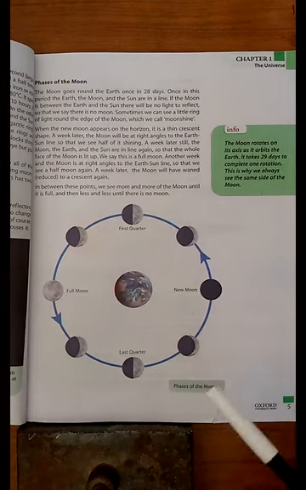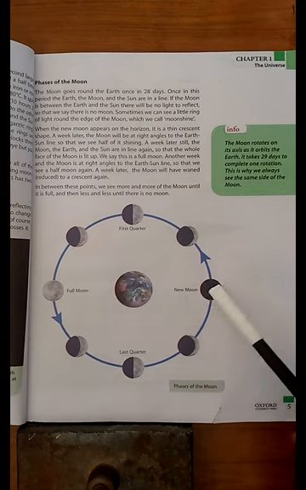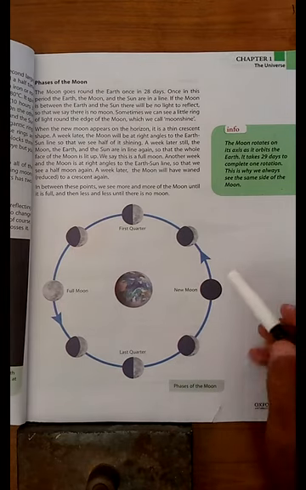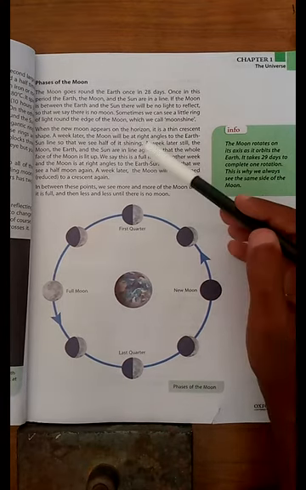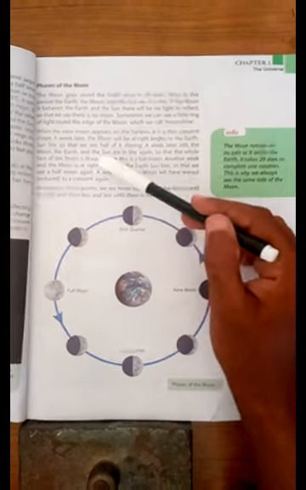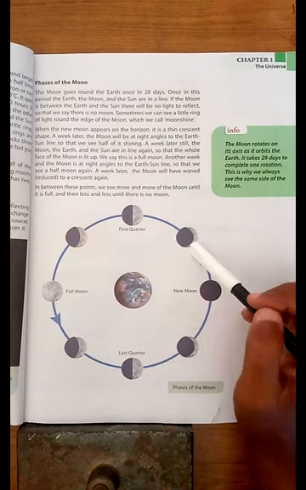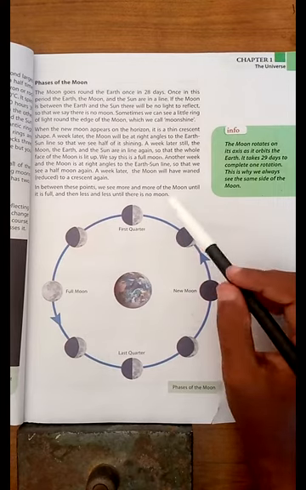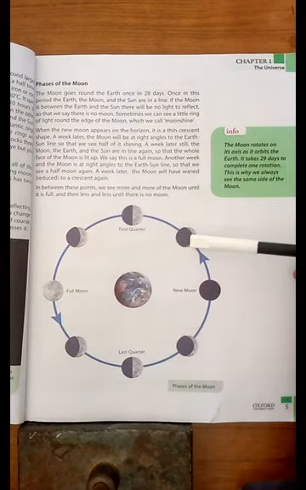Dear students, the phases start from here. As you can see, the new moon is a thin crescent. A week later, the moon will be at right angles to the Earth-sun line, so that we see half of it shining.